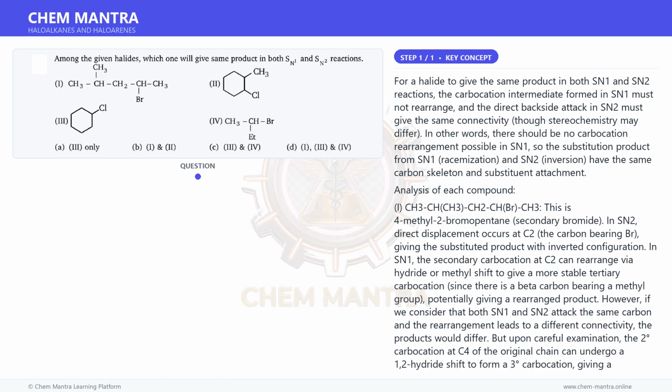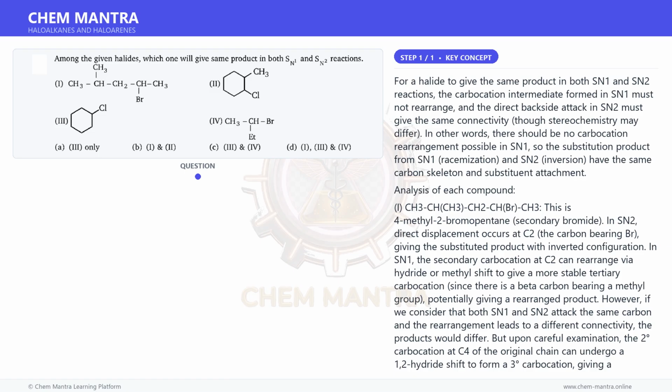So SN1 and SN2 would give different products in general. Yet the answer includes 1. So for this compound both reactions ultimately give substitution at the same carbon without changing connectivity if rearrangement is considered negligible, or the question treats only the major substitution product connectivity as the same.